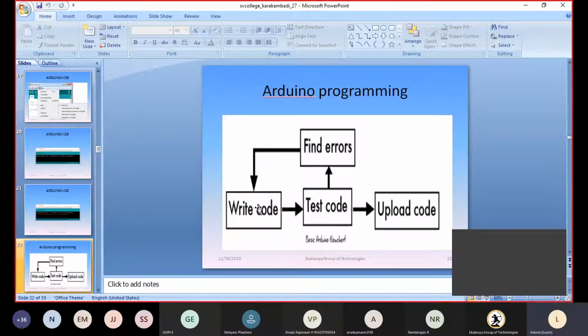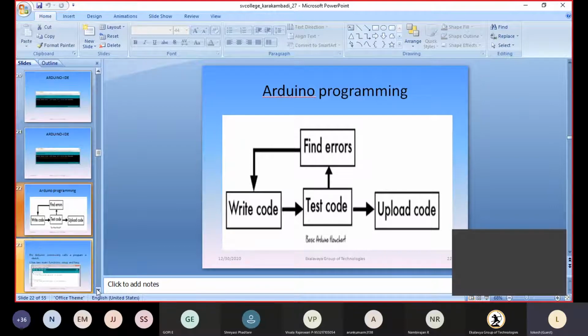Then we modify the syntax and test the code again. We do this continuously until there are no errors. If the code doesn't have any errors, we go for uploading the code. Uploading is nothing but flashing the program into the Arduino. So that's how the program is written into the Arduino.